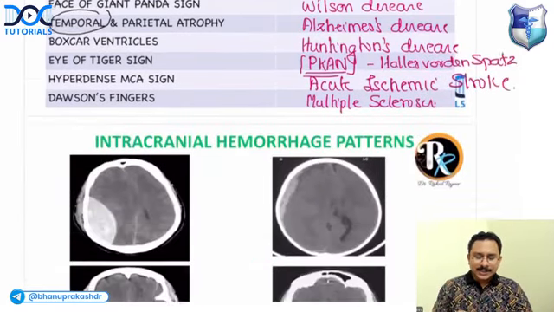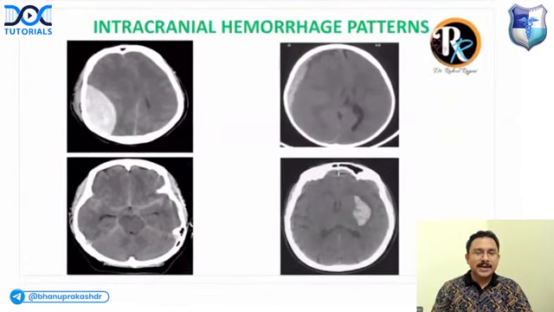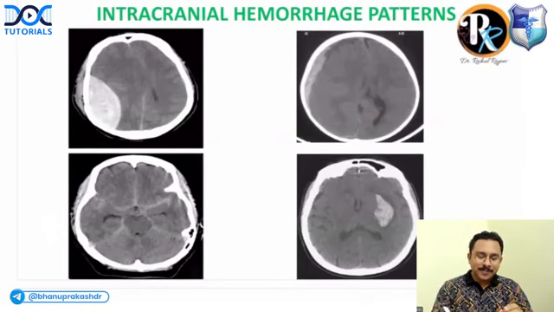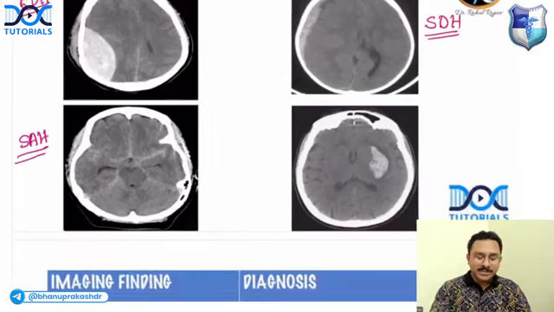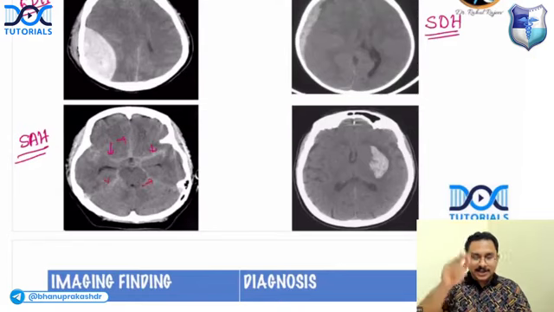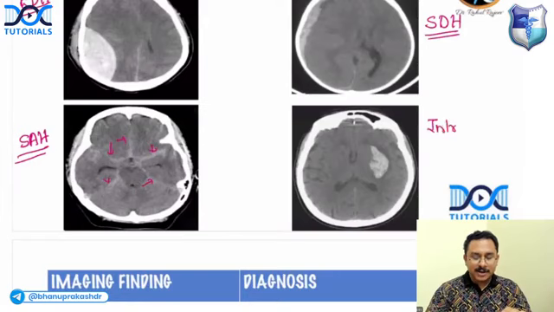Right. Next, let us quickly see the intracranial hemorrhage patterns. Very simple. Biconvex shape, EDH. Crescent shape, it is SDH. Starfish appearance, subarachnoid hemorrhage. You get a starfish sign when there is bleeding in the various cisterns, creating a starfish appearance. And the last one will be an intracerebral or intraparenchymal bleed. Intracerebral hemorrhage.